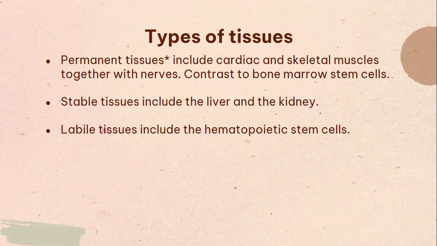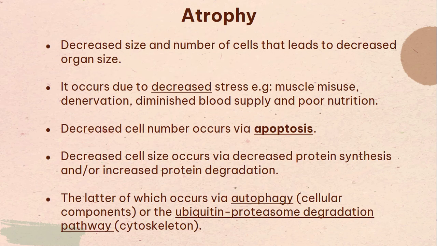And stable tissues. Stable tissues include the liver, the kidney, and the pancreas. And stable tissues are sort of quiescent. They're sort of in sleep mode. And whenever you turn them on, they can produce more cells. So labile tissues include the hematopoietic stem cells, and these are cells that are always producing more cells, all right? And another example would be the lining of the intestines, for example. Okay, so let's go to atrophy.